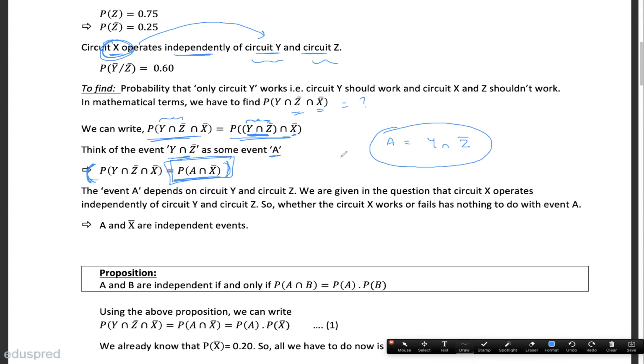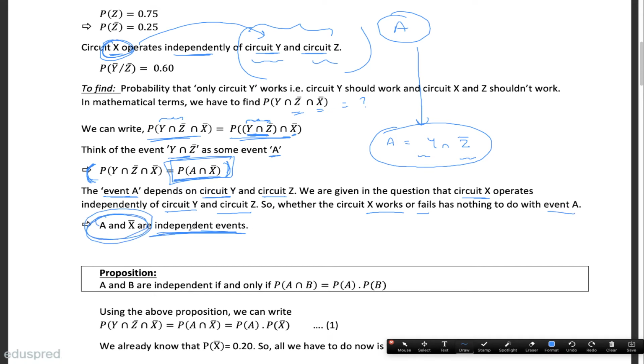Now A is a combination of Y and Z. Here we have Y, and here we have Z bar, which is the event that Z is not going to happen. If X has nothing to do with Y and Z, that means X will have nothing to do with A as well, because this is how A is made. So X and A are also going to be independent. The event A depends on circuit Y and circuit Z, and we are given that circuit X operates independently of circuit Y and circuit Z. So whether circuit X works or fails, it has nothing to do with event A. So what do we get from here? That A and X bar are independent events.